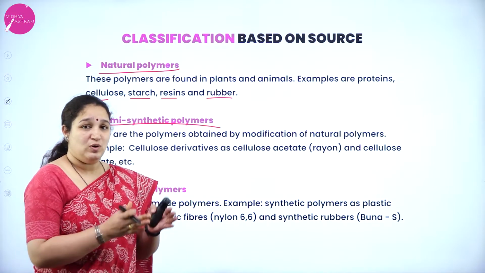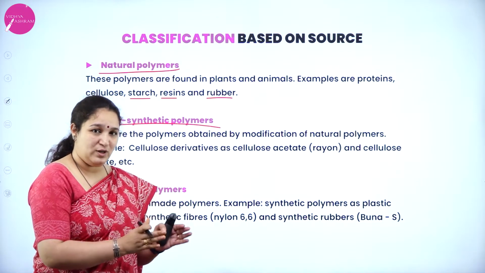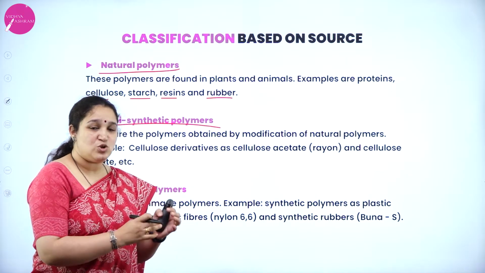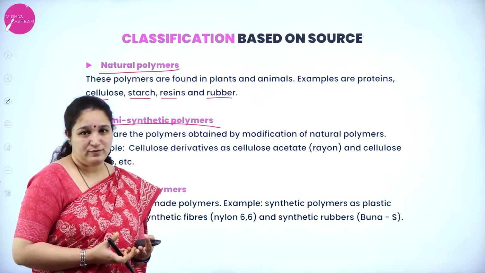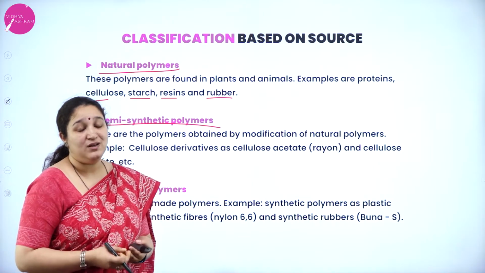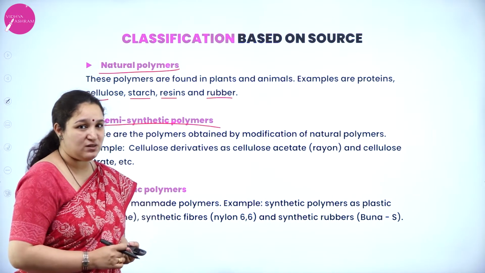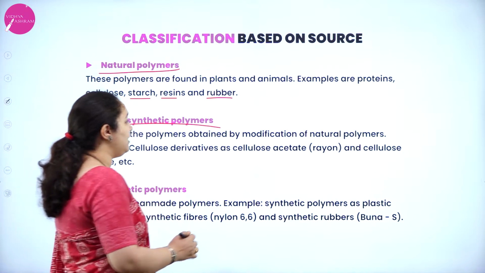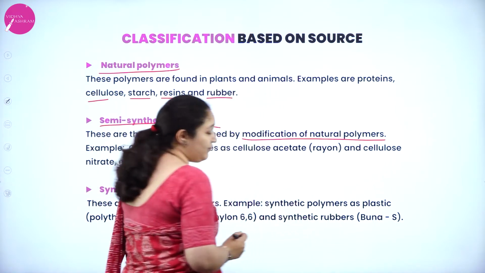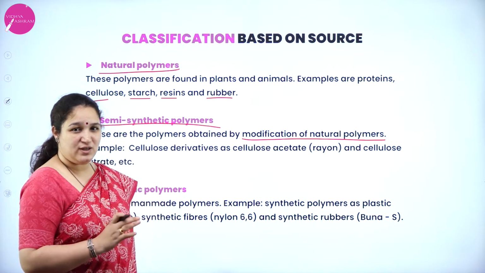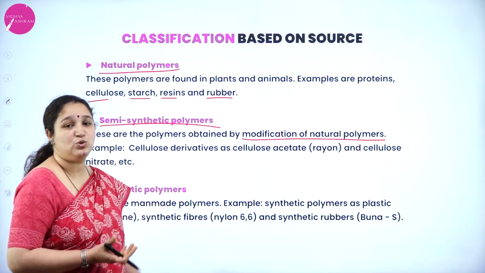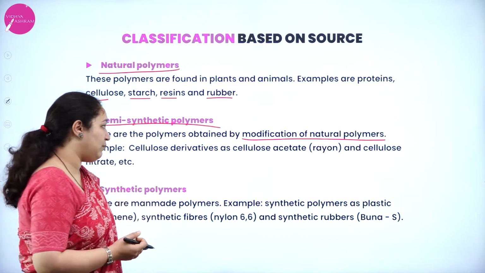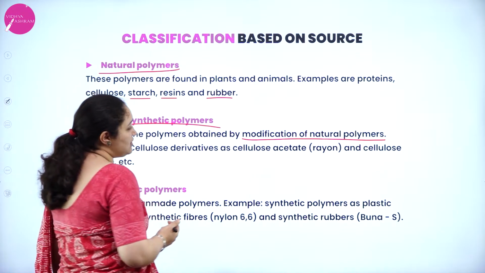Okay, so a naturally occurring polymer, you change it by some chemical process to improve the properties of that particular polymer, then such polymers we call semi-synthetic. Definition goes this way: these are polymers obtained by modification of natural polymers. So what we are doing? We are doing some chemical or physical modification to the natural polymers. We get semi-synthetic polymers. Example is rubber, and also cellulose acetate, rayon